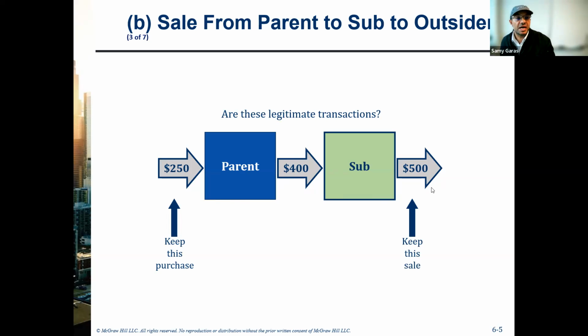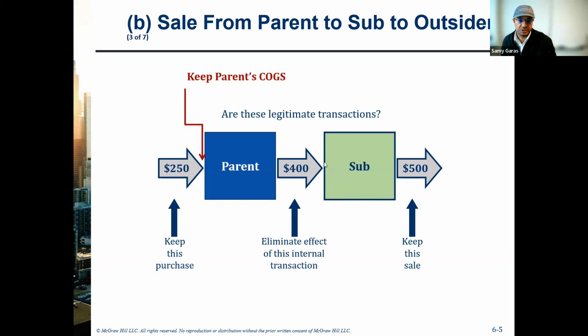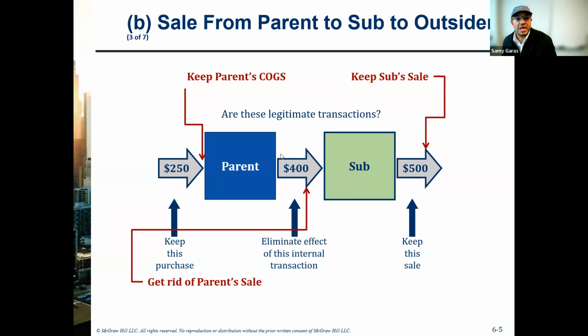We will keep the 500, but we need to eliminate the $400 because this one we call a related party transaction. So the parent will keep the cost of goods sold, which is 250 here, and will keep the final selling price, which is 500, and we will eliminate the $400 here.